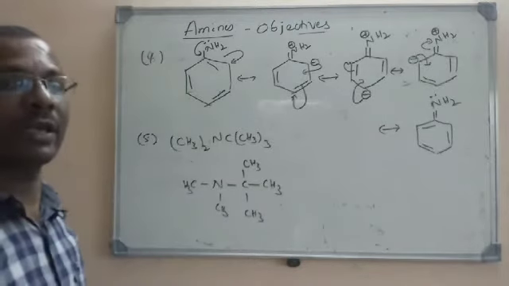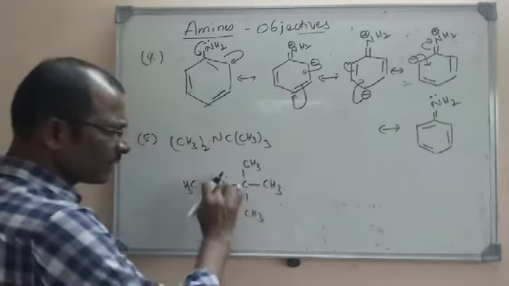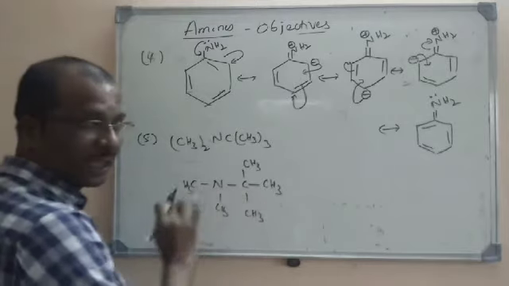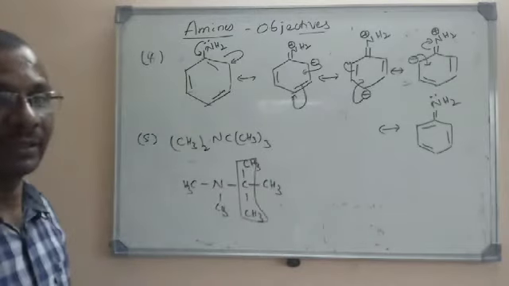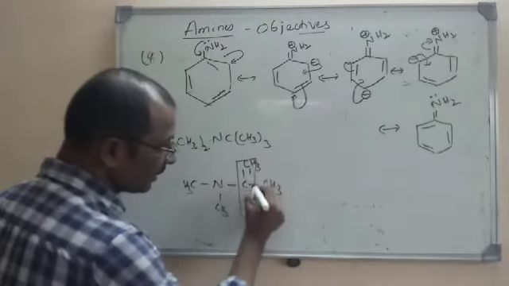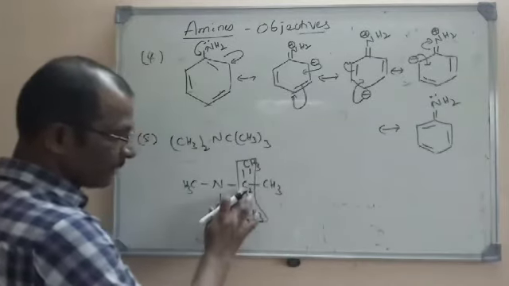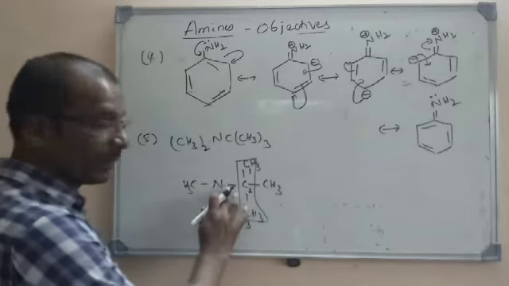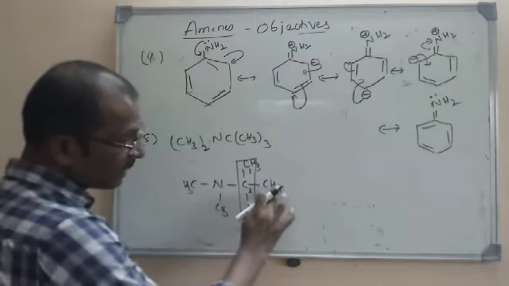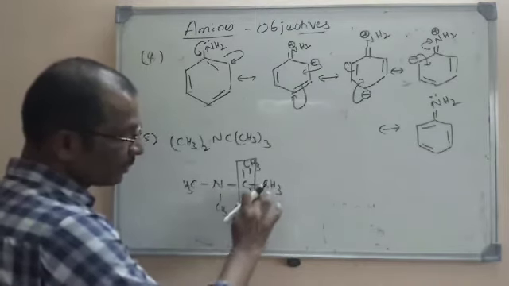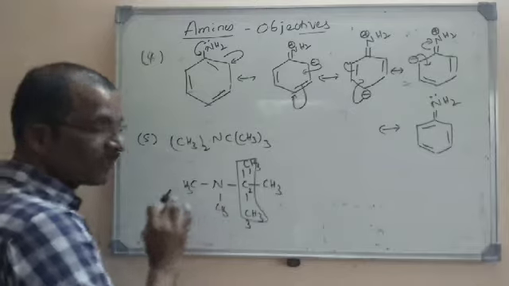So to give the name, first we have to select the parent amine. So here the amine group nitrogen is attached to this carbon. So this is the parent chain, because we have 3 carbons here, the highest number of carbons. This is the first carbon, this is the second one, and here it is the third one. So it is a 2-propanamine, because the amino group is on the second carbon, it is propane, so 2-propanamine. But on the second carbon we have a methyl group, so it is a 2-methylpropanamine. But there are substitutions on nitrogen.